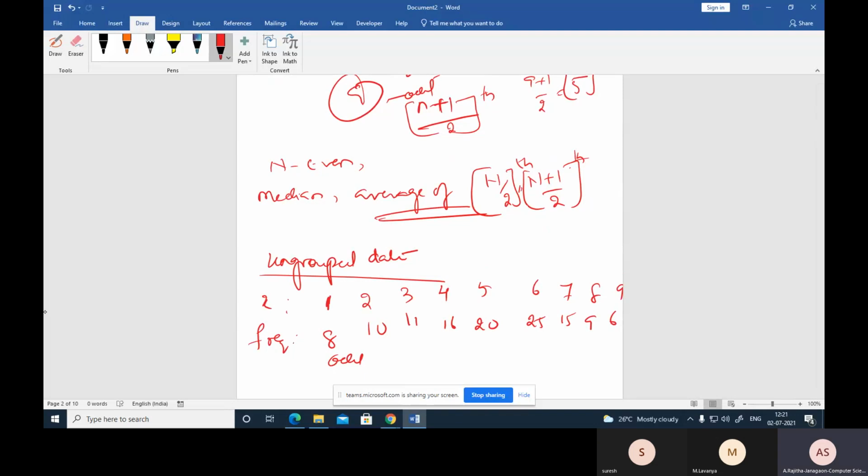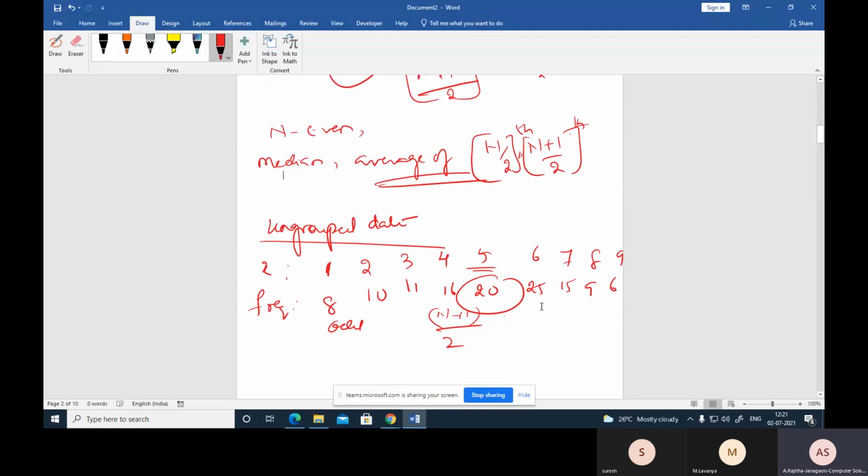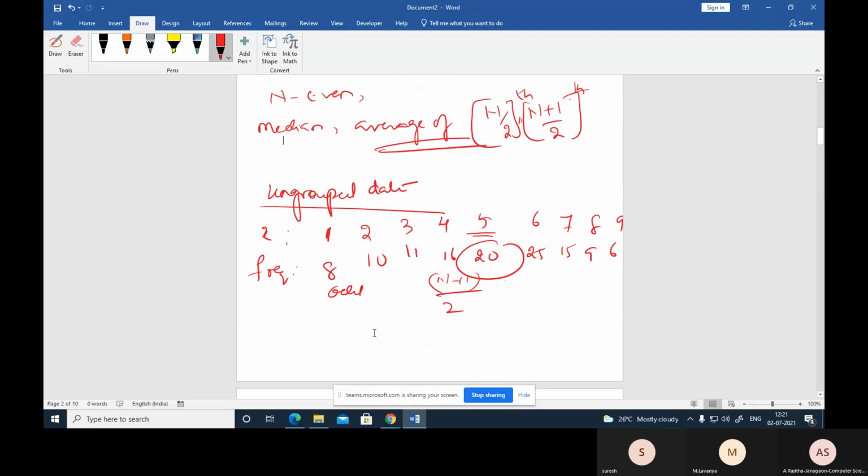Now this is the case of an odd number of observations. In this case, the median is the (n plus 1) divided by 2 th observation. That is nothing but, so this 20 is the answer. Suppose otherwise here. Okay, so this is the concept.